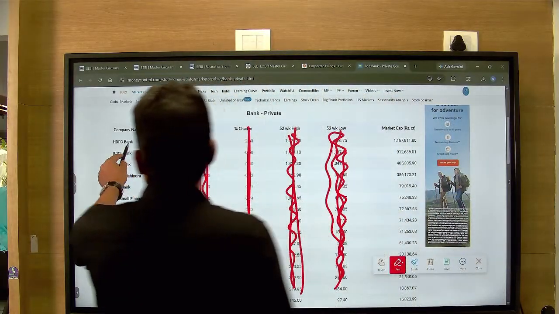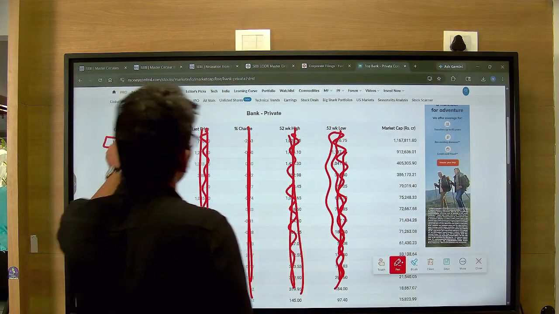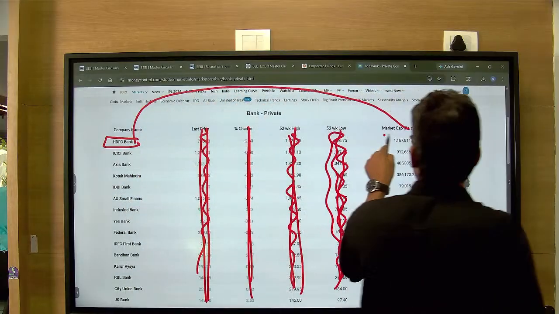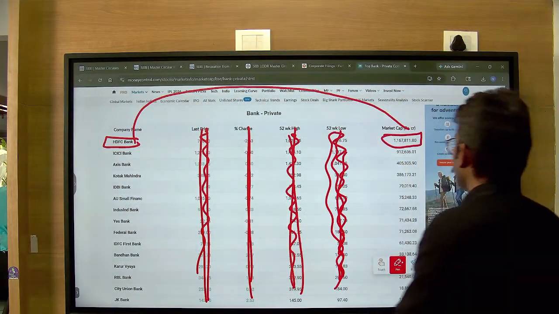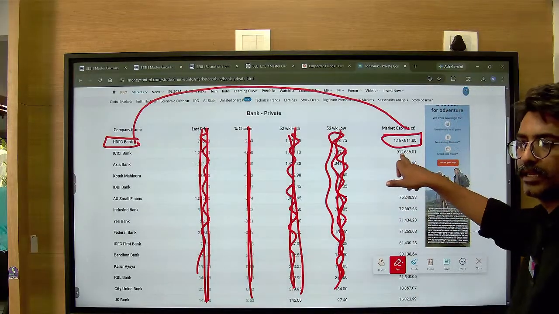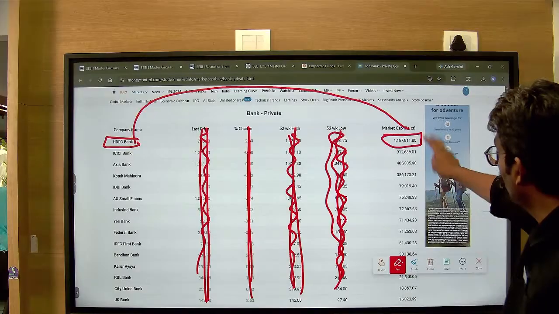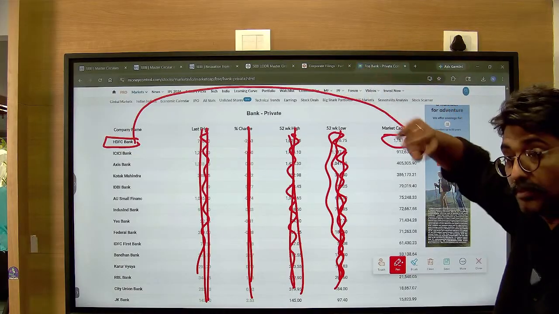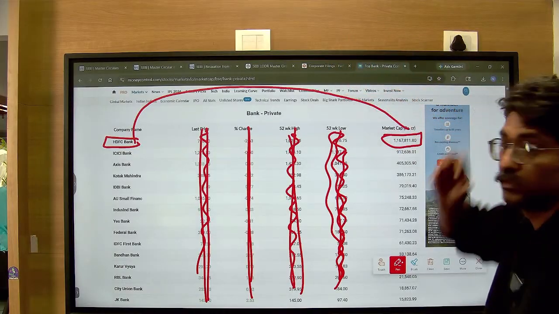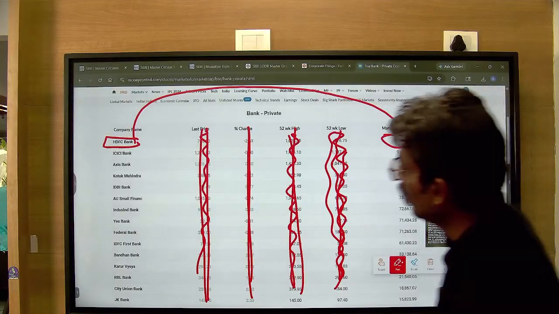The topmost bank here is by market cap, because you are raising funds from the market and it is a listed company. This is how much? 11 lakh crore, 67,811 crores. That's the market cap.